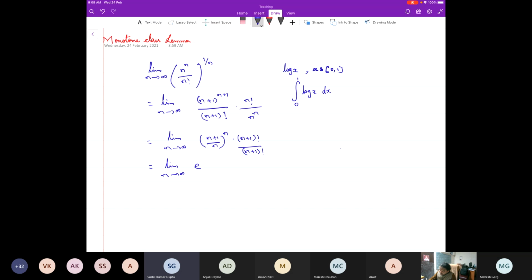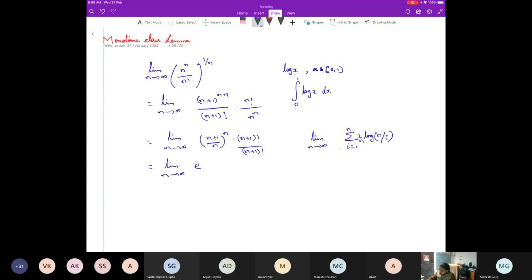Once you take the log, what is the value? This will be the limit as n tending to infinity of the summation of log of n upon r, into 1 upon n, with r running from 1 to n.